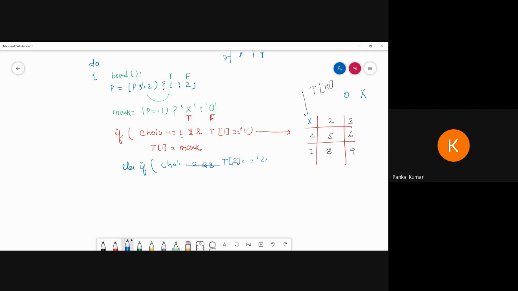It will be marked up to 9, and otherwise else we go for the invalid move. Suppose this is player 1, so player 2 will be next. With two players, I write player minus minus, so it automatically moves to player 2.